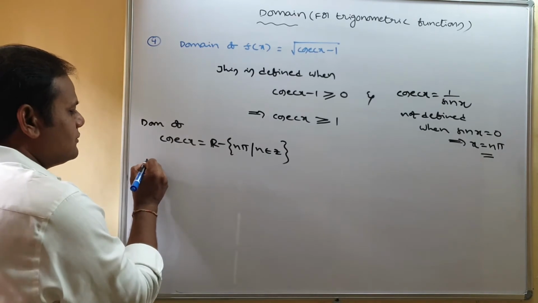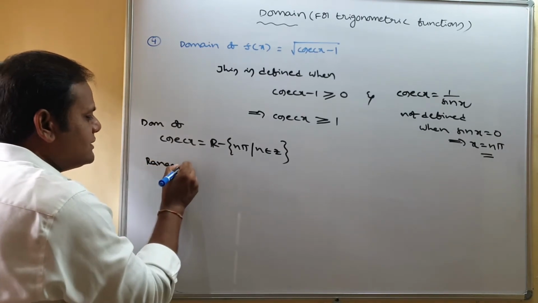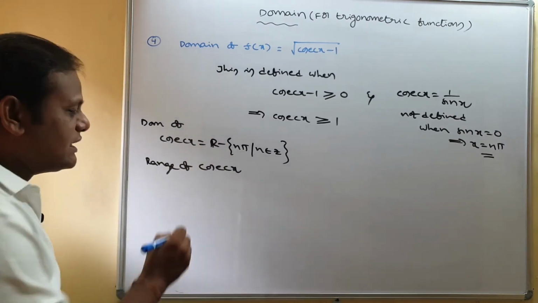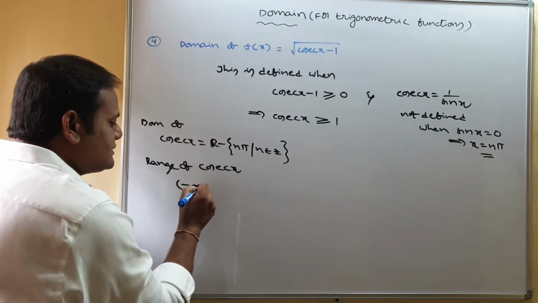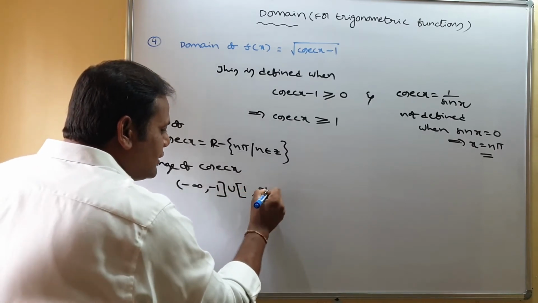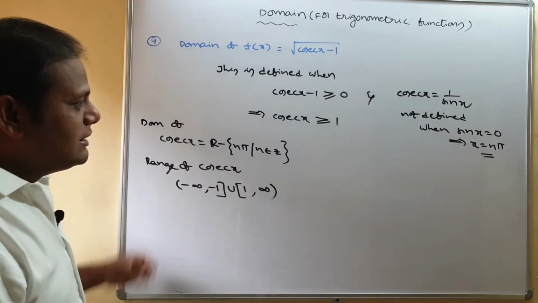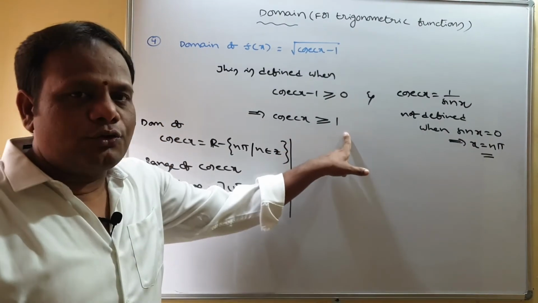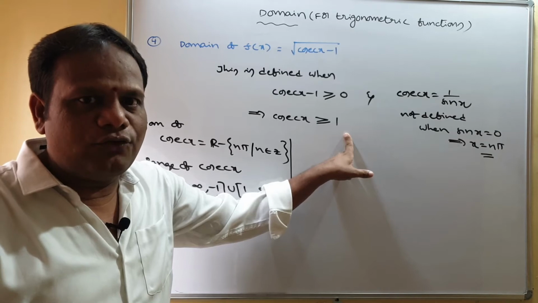Can you tell me what the range of cosecant x is? The range of cosecant x is minus infinity to minus 1 union 1 to infinity. Listen carefully. Here, what we got? Cosecant x greater than or equal to 1.